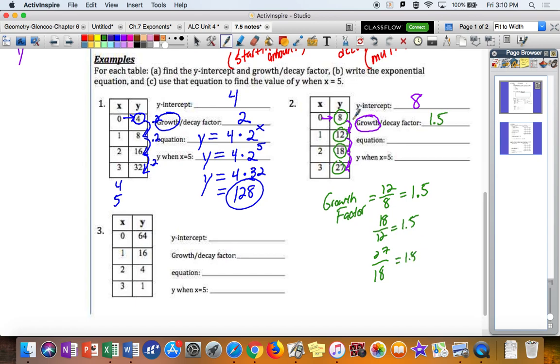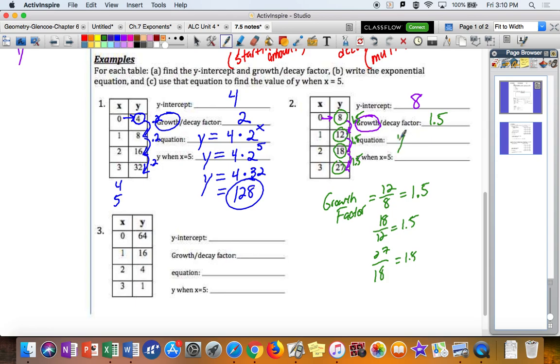And we need that to be true, right? Because we need to have the same multiplier, the same growth factor, between every set of y values as the x values increase by the same amount as well. So if you're not sure of the growth factor, you can always take the second one divided by the first one to get that growth factor. Like 8 divided by 4 is 2, 16 divided by 8 is 2. We could do this one in our head, but sometimes it is more challenging.